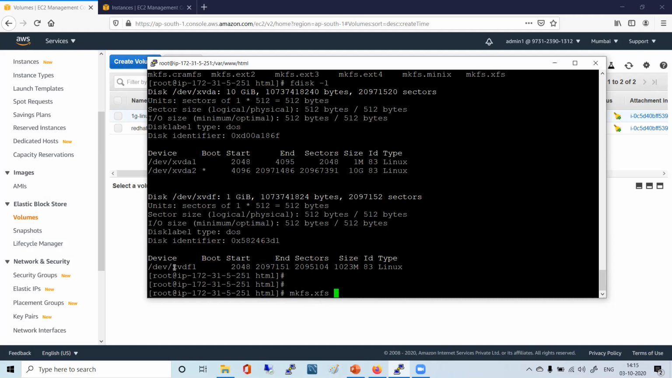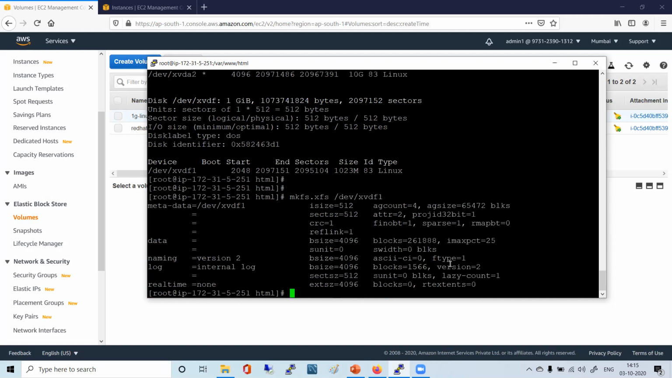Now you have to put the file system in this particular partition. See how quick it was, only 1 GB, right? Now what you can do?